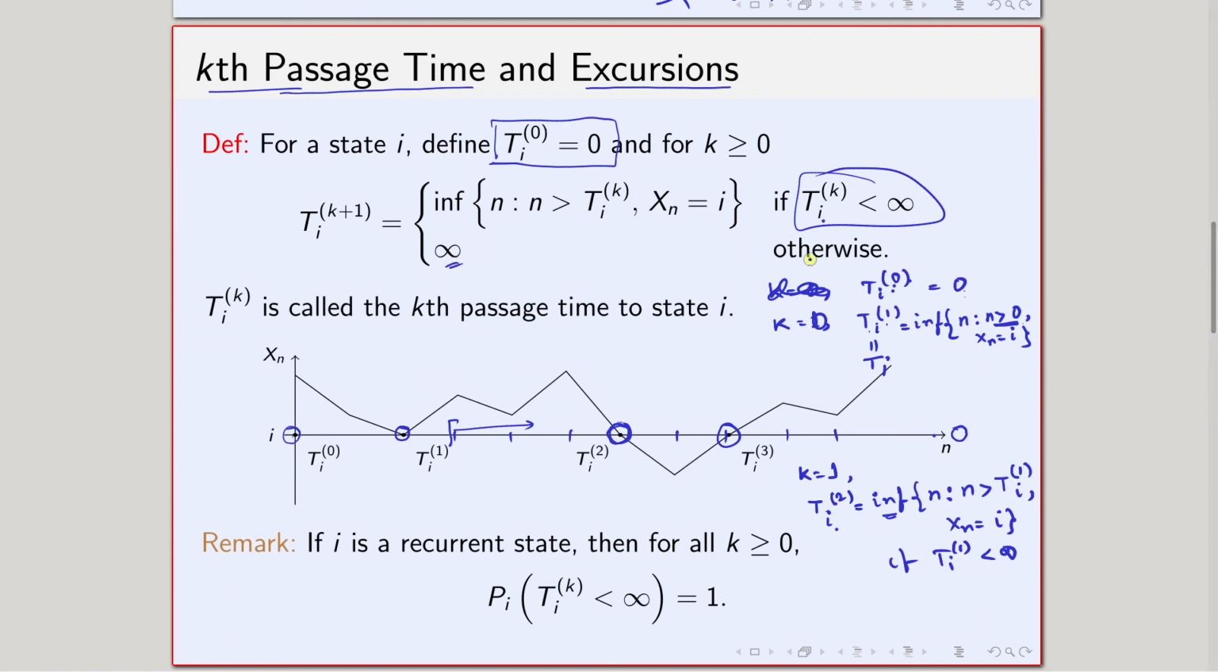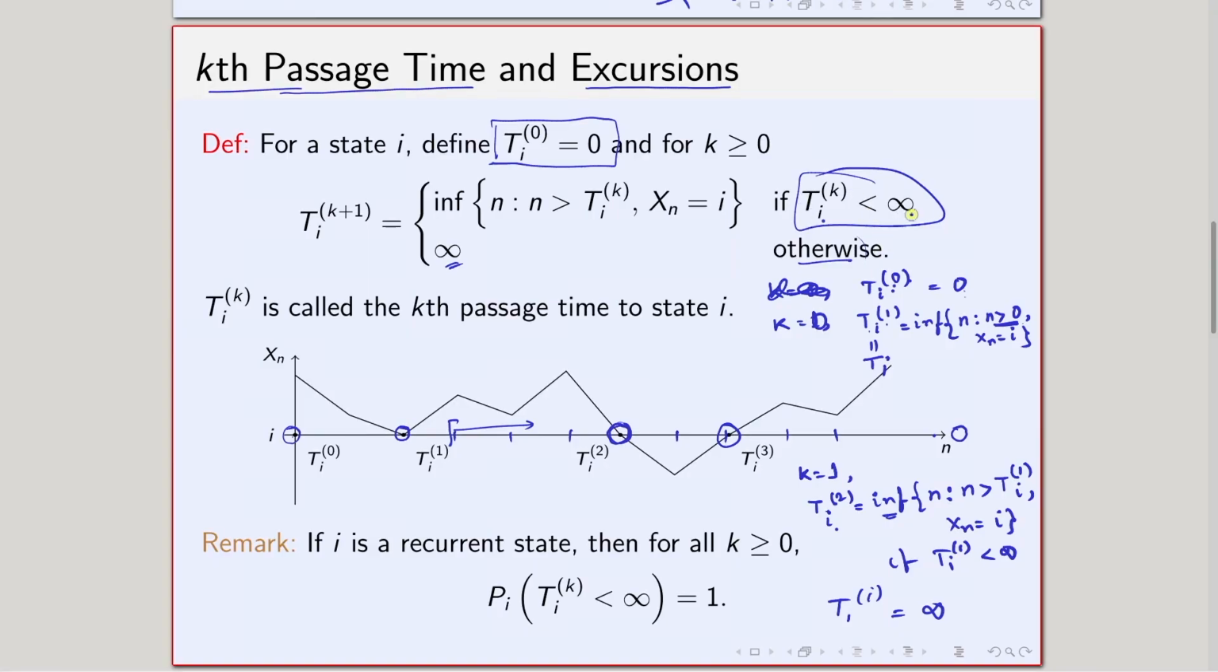Now why is the infinity, otherwise infinity, part given? It is given because if T_i^1 is infinity, that means the state i will not be visited again. T_i^1 being infinity means I will not visit the state i again, so T_i^2 will not exist. T_i^2 has to be infinity. The second time of visiting is also infinity.